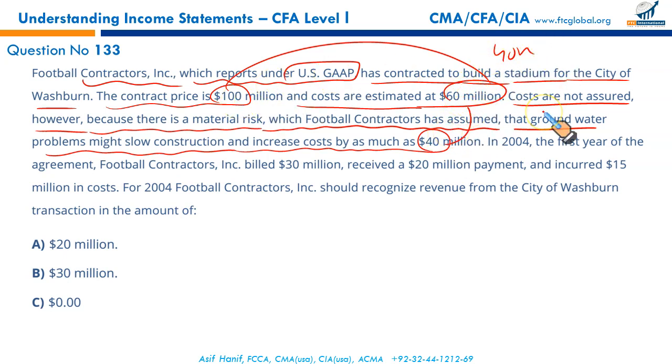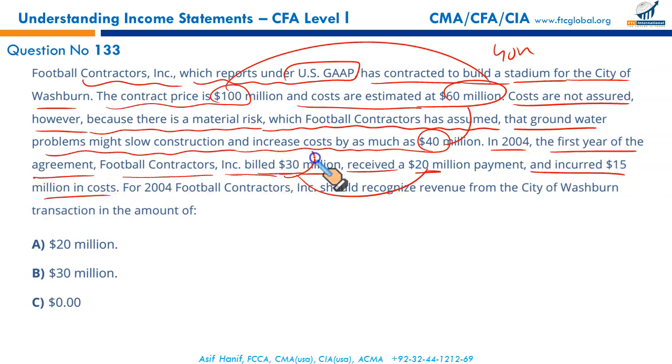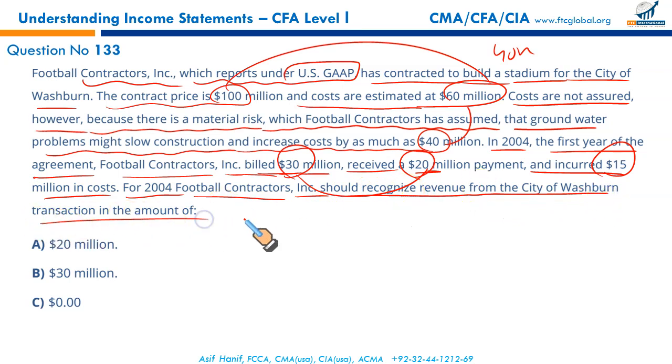So what will be the profit in this? In 2004, the first year of the agreement, Football Contractors Incorporated billed 30 million, received 20 million out of it, and incurred 15 million in costs. This is what was billed, this is what was received, and this is what was incurred in cost. Now, for 2004, Football Contractors Incorporated should recognize revenue from the City of Washburn transaction in the amount of what?